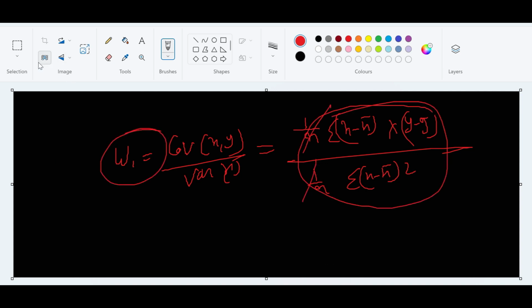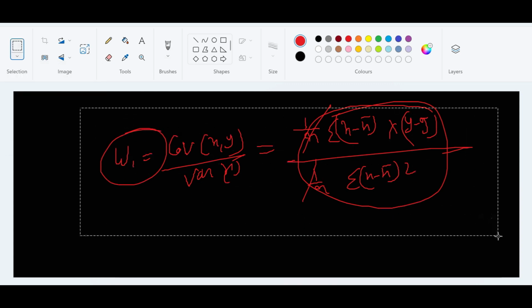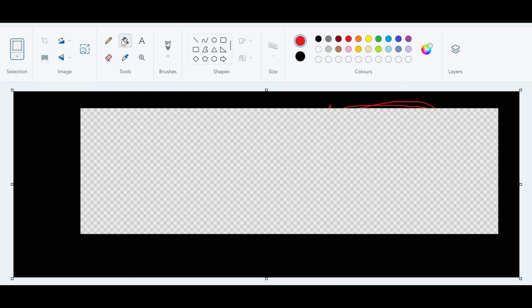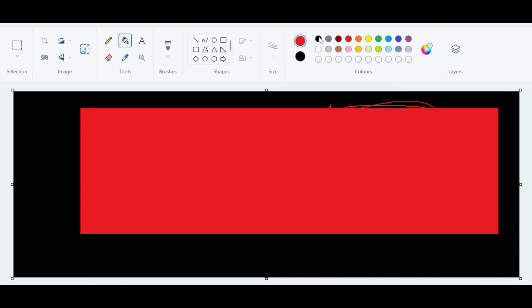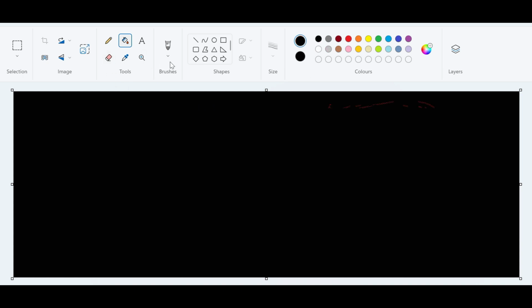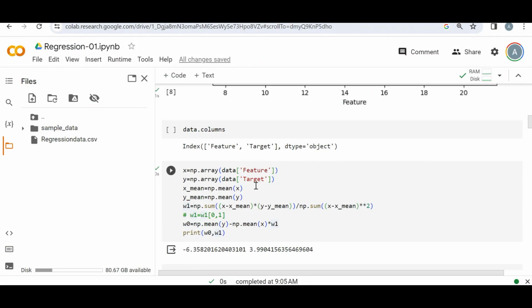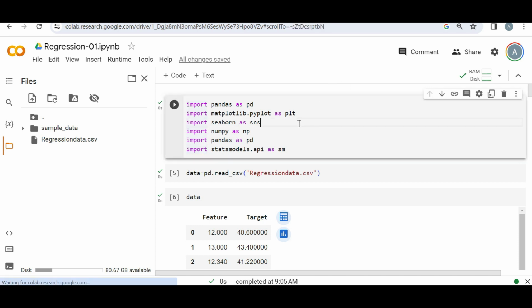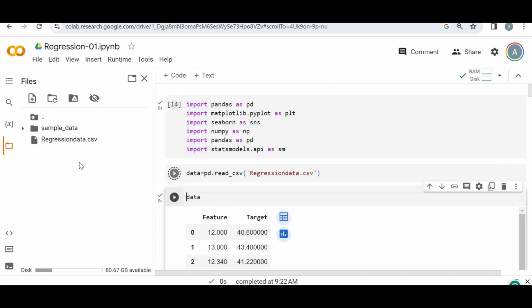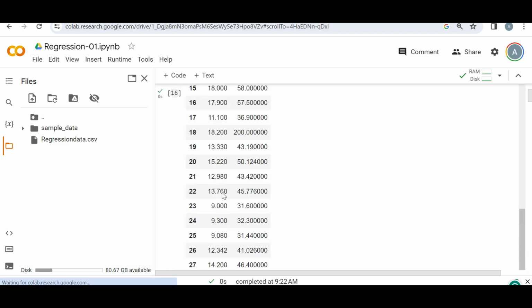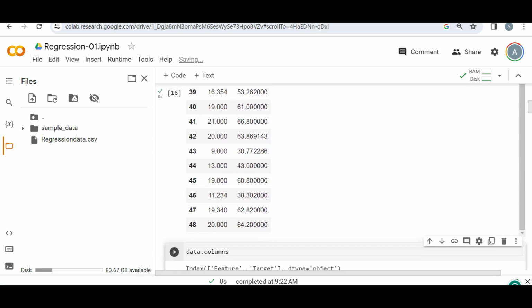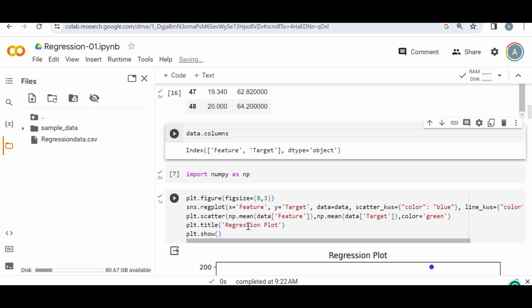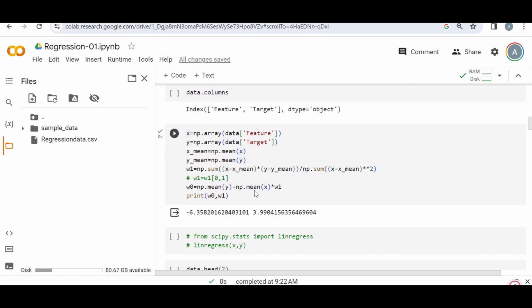Let me do this through Python, and we will also do it through the package. Okay, no worry. So I still have not completed. Okay, there are lots of things we have to do in regression. So let me go here. Okay, so let me load the data using Pandas. This is the regression data.csv. So this is the data we already know. In this data, we have feature and target. So what I did here, I plotted here also.